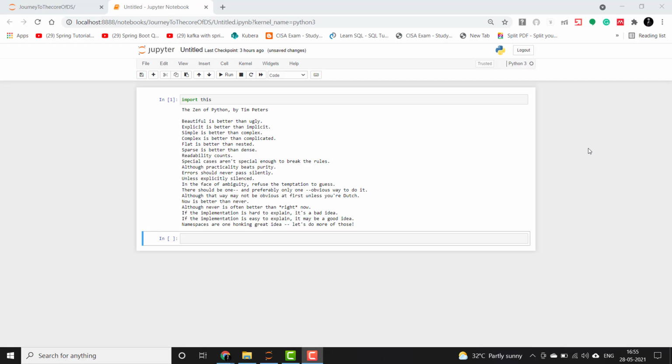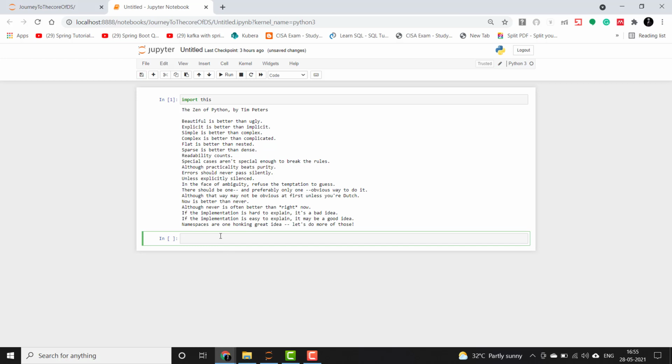So guys, now we will start with the data structures in Python. Data structures refer to a collection or group of data in a particular structure, and we can store the data in a particular format and retrieve it as per our convenience. There are many data structures, but we will be talking about the most prominent ones here, which are list, tuples, dictionary, and sets.